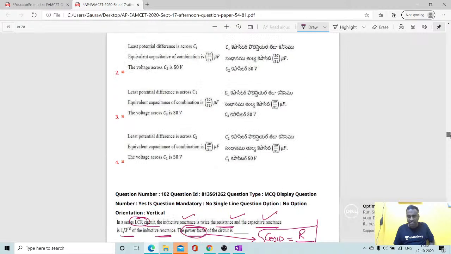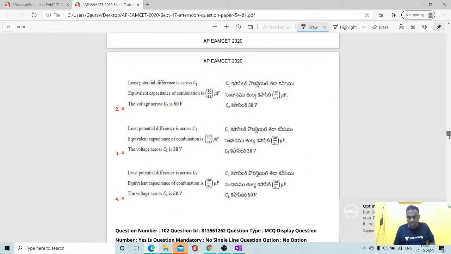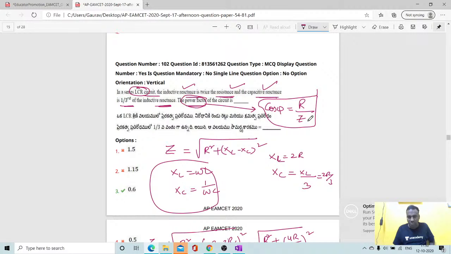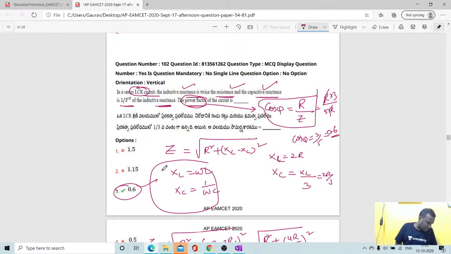After getting the Z value, can we substitute it into cos phi is equal to R by Z? If I substitute R upon 5R by 3, R gets cancelled, then cos phi is equal to 3 by 5. So we get 0.6 as the answer. Option 3. Yes, students? Parth, got clear? Ishwar Rao, got clear?